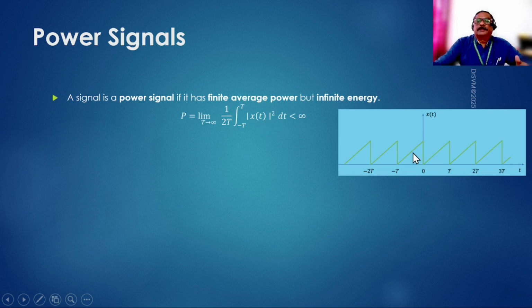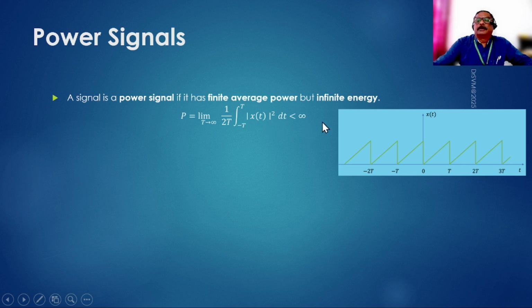And usually if this is a voltage, then the power will be proportional to the voltage square, or if this is something like a current, then the power will be proportional to current square. So the value whatever we are measuring, its square is proportional to the power.